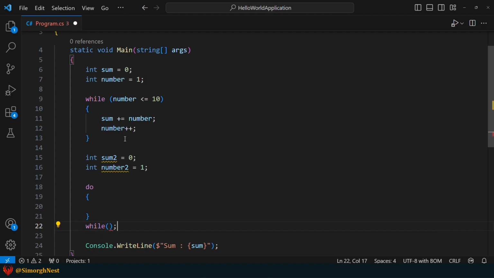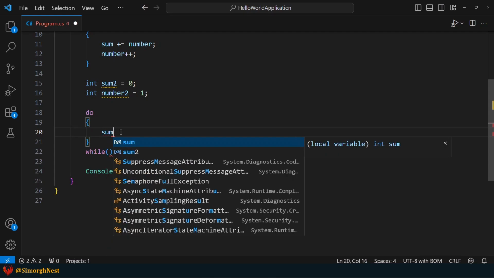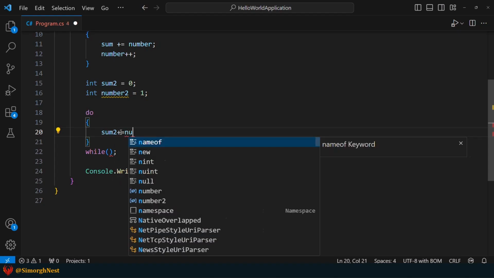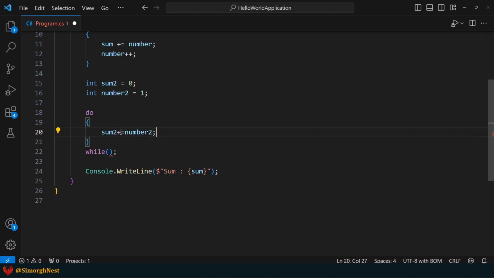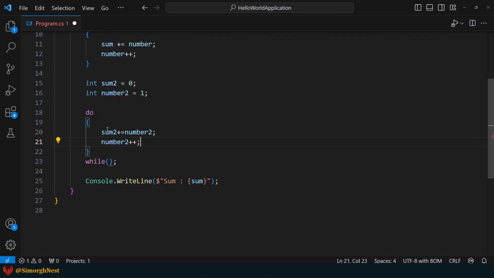As we mentioned, in a do-while loop, the code inside the block is executed first. After that, the condition part will be evaluated. So, we first go for the do block, then the while statement. Within the code block, let's add the current value of number2 to sum2, and then increment number2 by 1. Then the condition expression would be number2 less than or equal to 10. Lastly, let's display the result in the terminal.